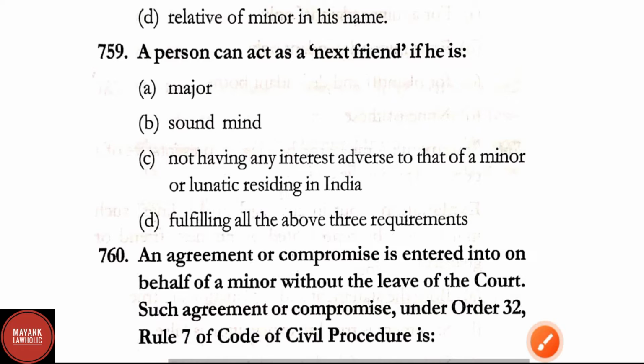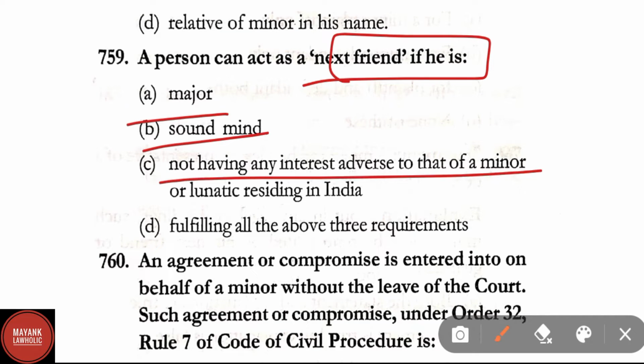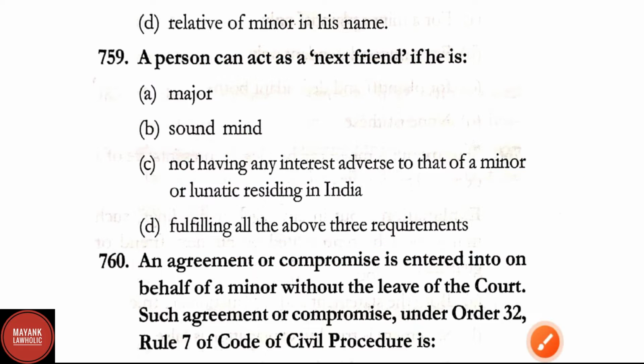Question number 759. A person can act as a next friend if he is major, sound mind, not having any interest adverse to that of minor or lunatic residing in India, fulfilling all the above three requirements. Correct answer is option D, that is fulfilling all the requirement here provided.